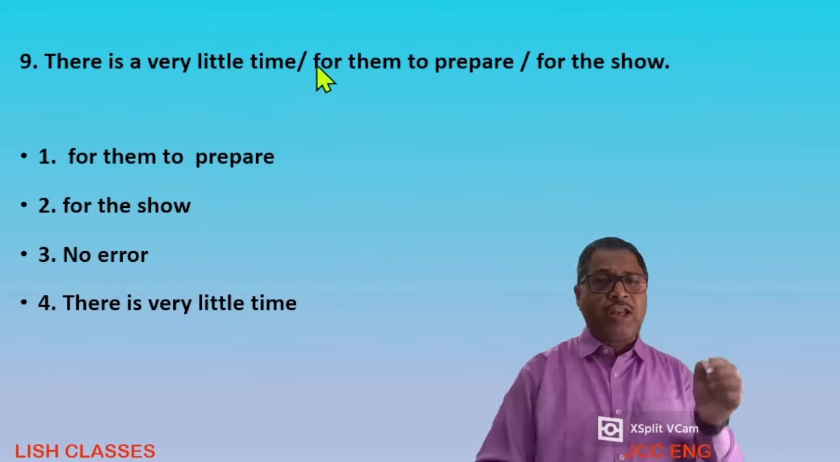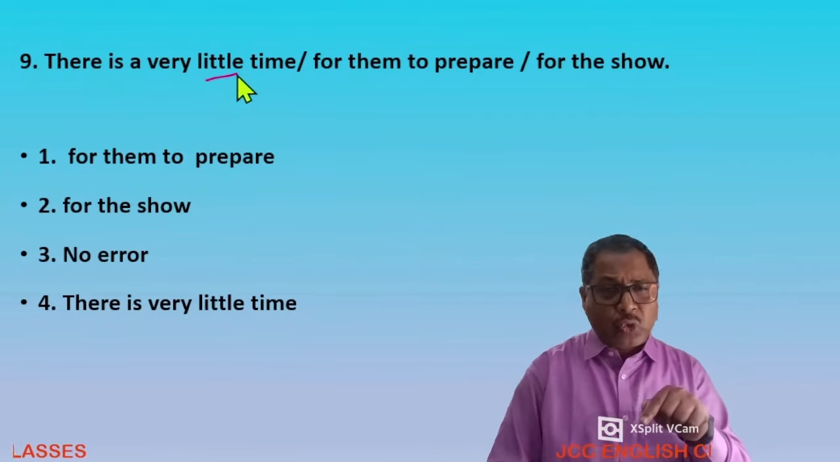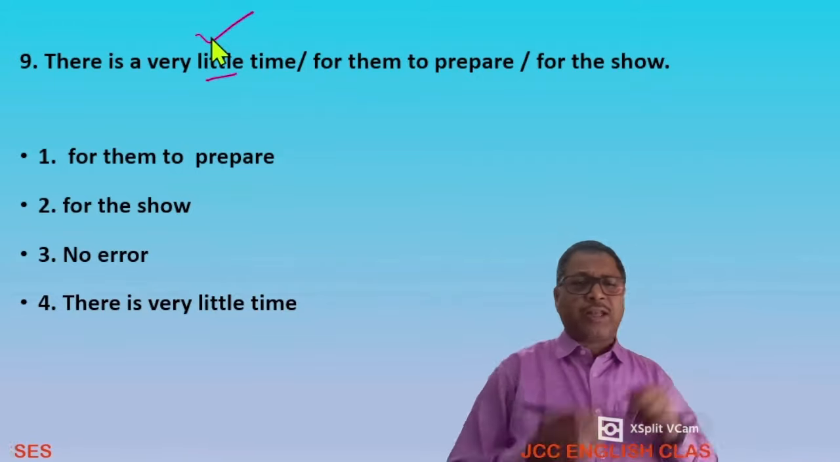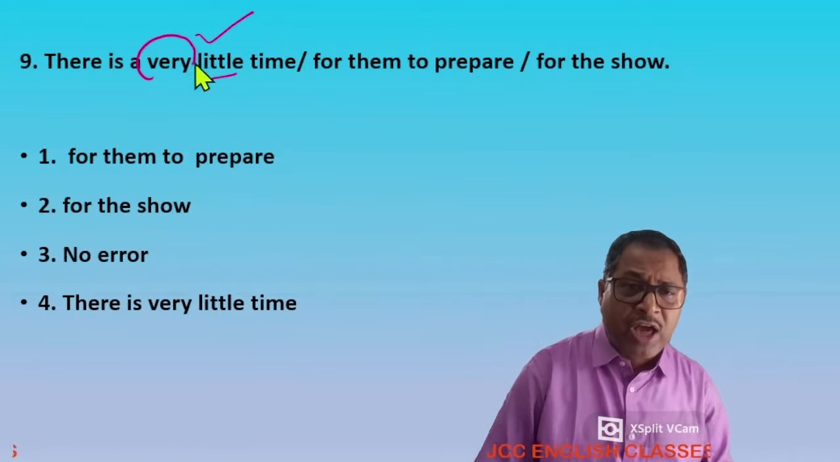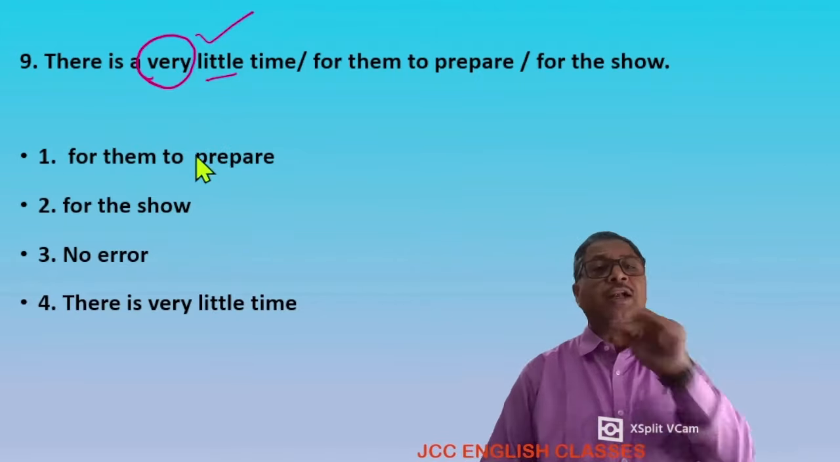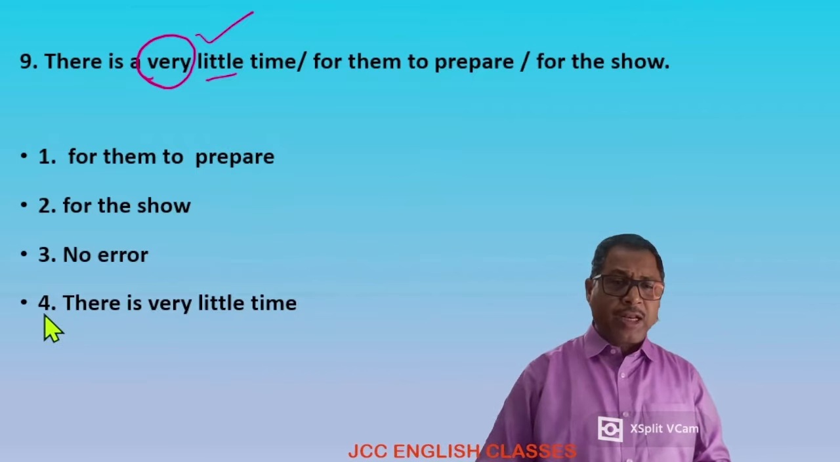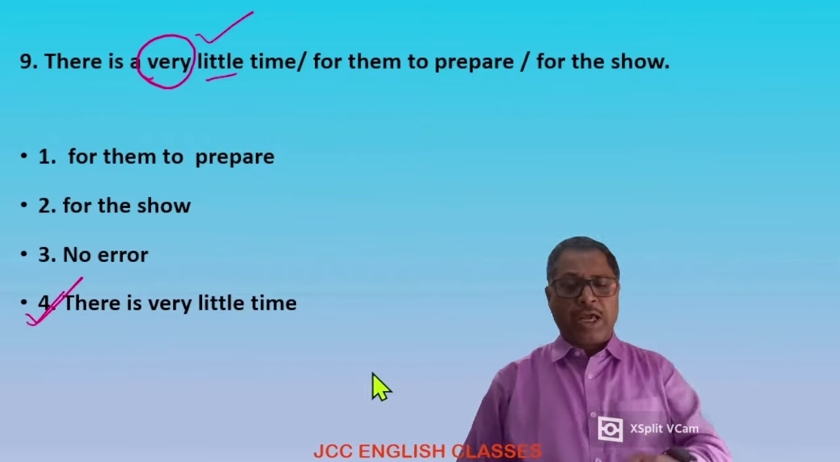Question number 9. There is a very little time. Dear student, little means it is very little. So how can you say it is very little time? No, this part is the mistake one. There is little time for them to prepare for the show. There is a very, option 4 is the mistake one.